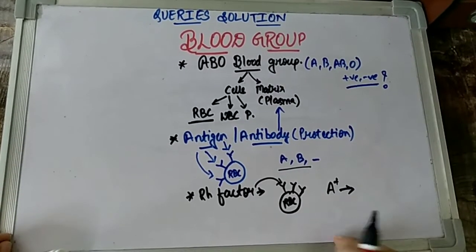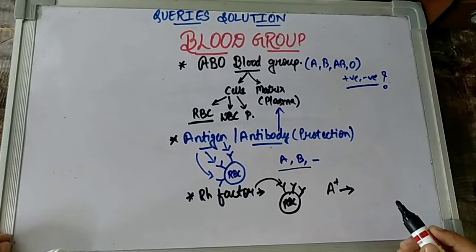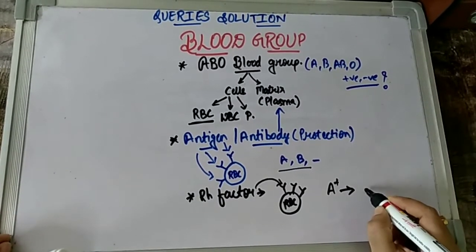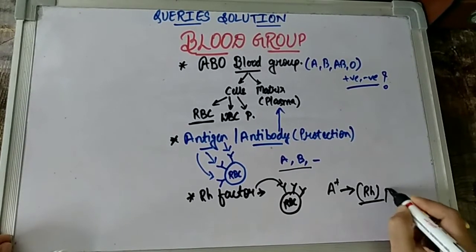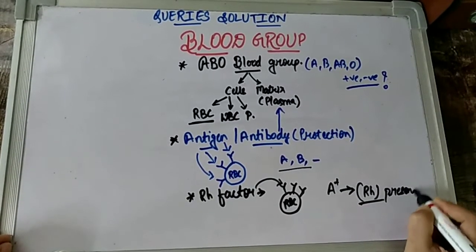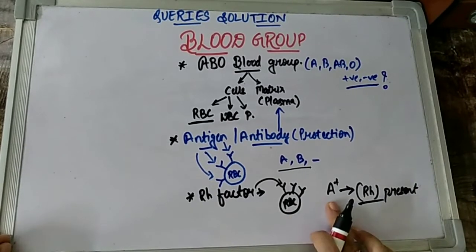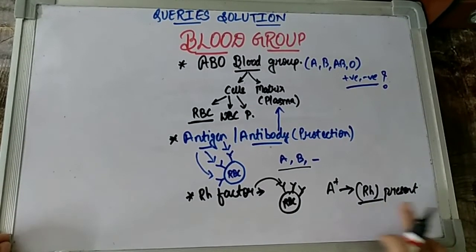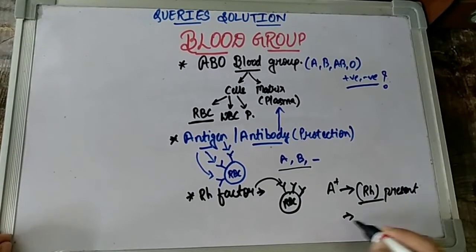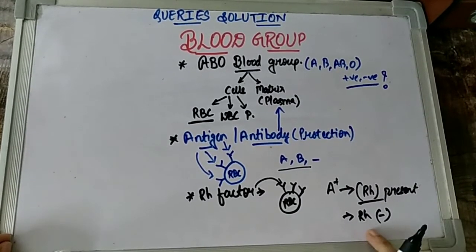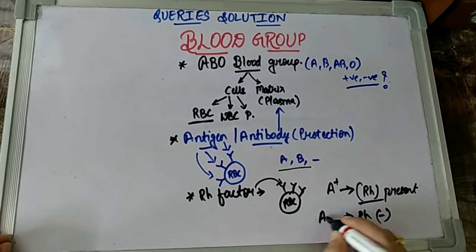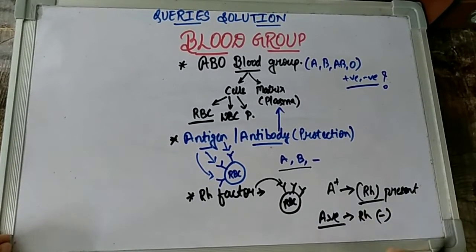So what do I mean by saying that if a person has a blood group which is A positive, for example? In this case, what's the condition in A positive? The person has the Rh antigen, that is, the Rh antigen is present on the surface of the RBC of this particular person. That's why the blood group has come down to Rh positive. But there are people on whose RBC surface there is no Rh antigen present, and such persons are said to have a blood group which is Rh negative.